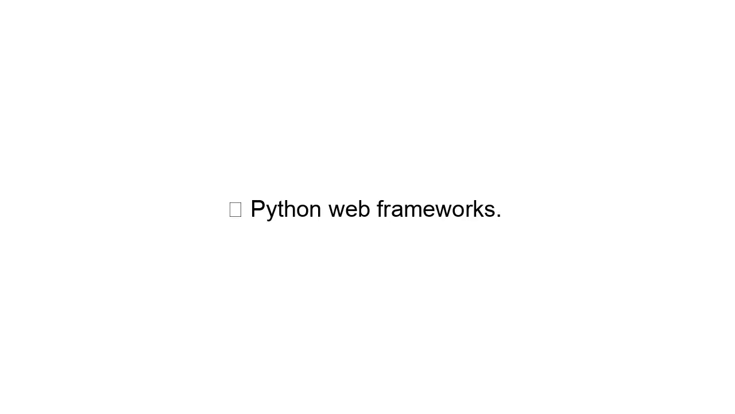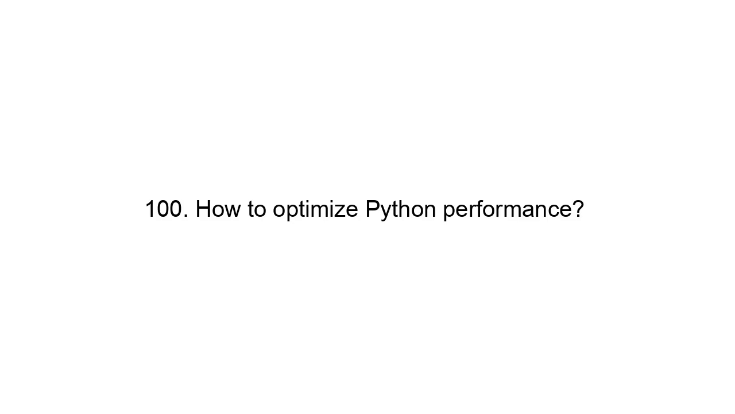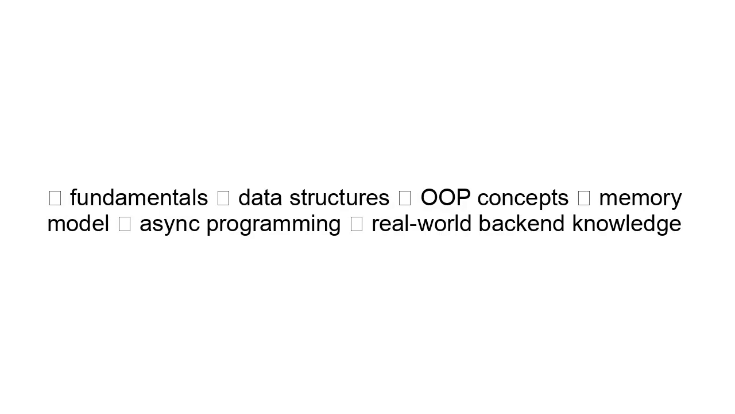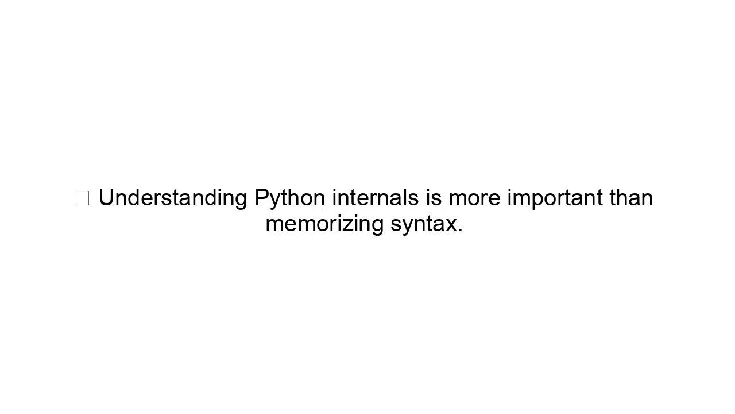99. What is Flask, Django? Python web frameworks. 100. How to optimize Python performance? Use generators. Avoid global variables. Use built-in functions. Optimize loops. Use caching. Final summary. Python interviews test: fundamentals, data structures, OOP concepts, memory model, async programming, real-world backend knowledge. Key idea: understanding Python internals is more important than memorizing syntax.